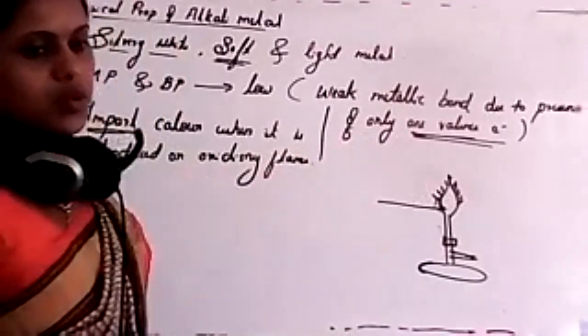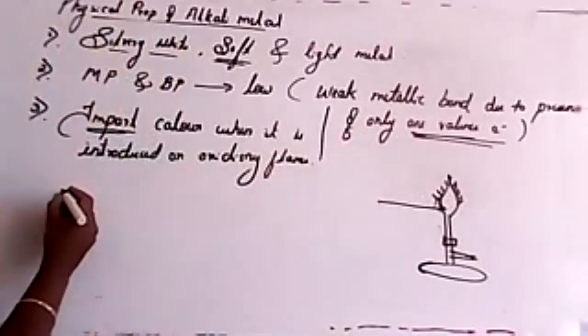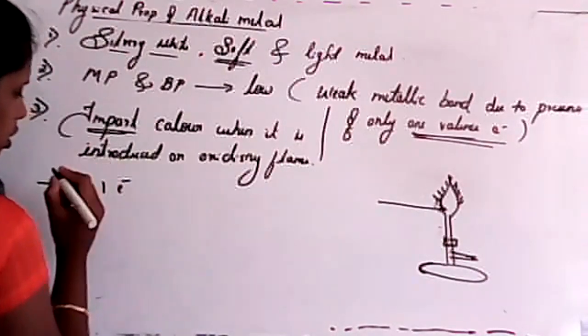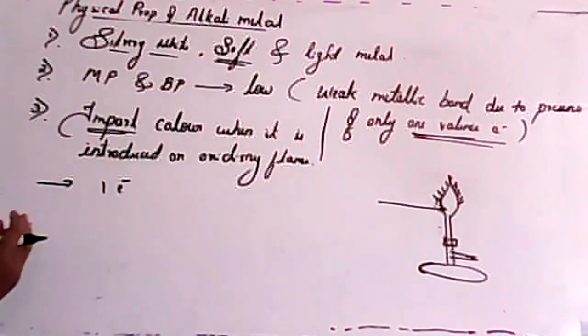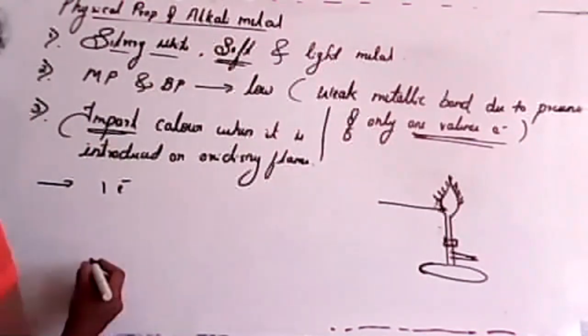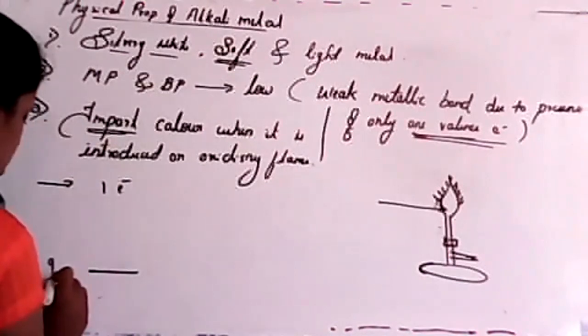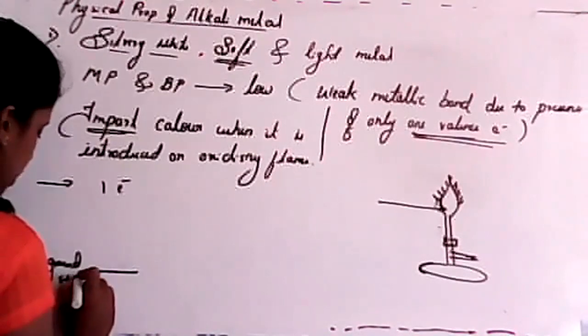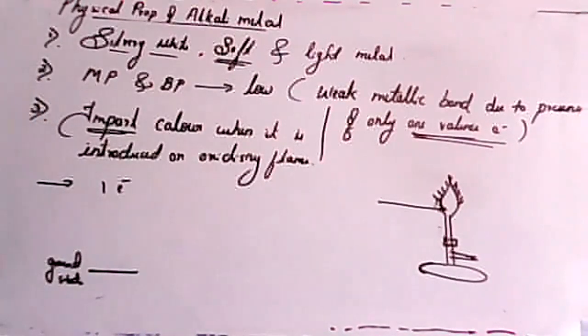So the reason for this one is, listen student, in all alkali metals, we know there is one valence electron, isn't it? In all the cases, it has only one valence electron. So now just imagine, I'll consider the ground state of this electron, very important.